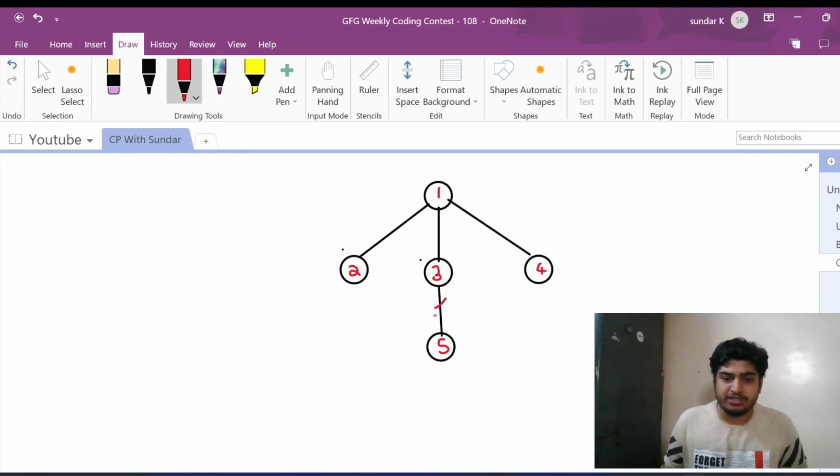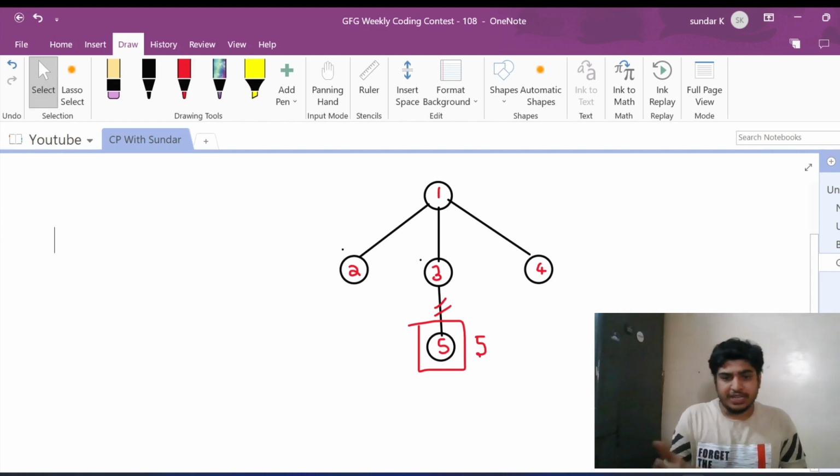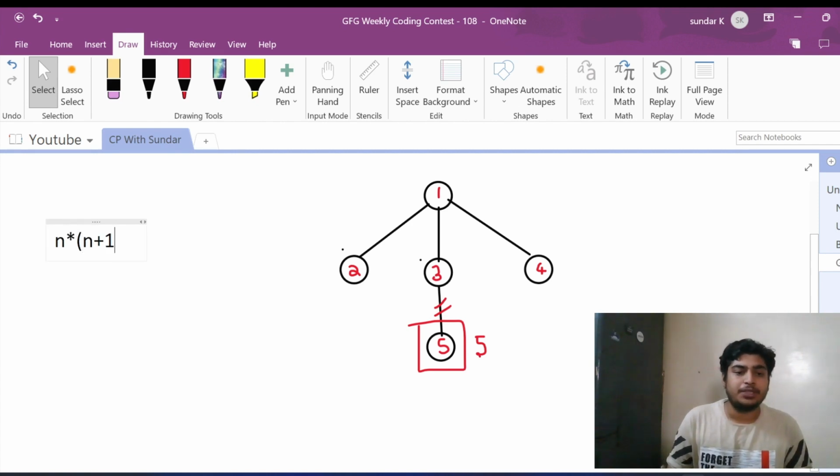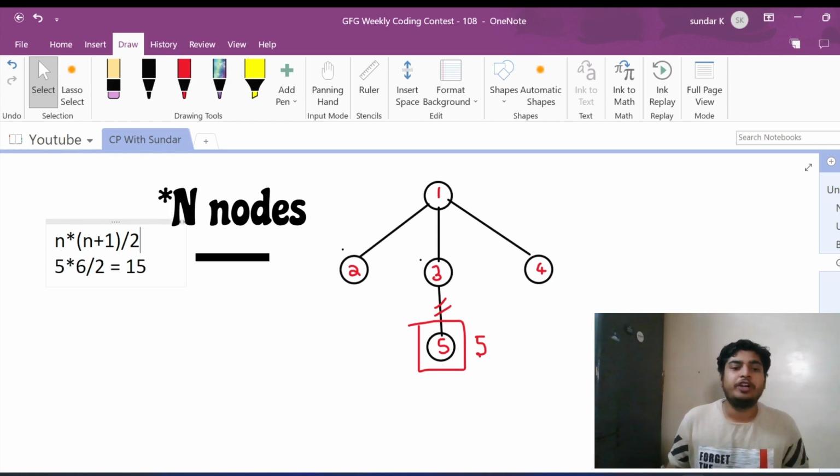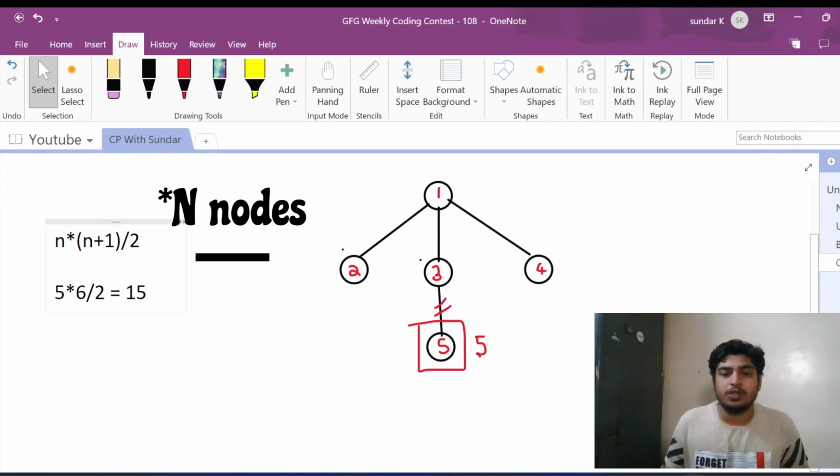So if we remove this edge, then we'll be getting 2 components, with one as the leaf node and the other elements in a separate component. So what is the sum of all the elements in this particular component? It's only the leaf node, so the sum will be 5. As the ith node is having the weight i, we can easily calculate the total sum. For n nodes, the total sum will be n into n plus 1 by 2. We are having 5 nodes over here, so it will be 5 into 6 by 2, which is 15 in this case. So the total sum will be 15.